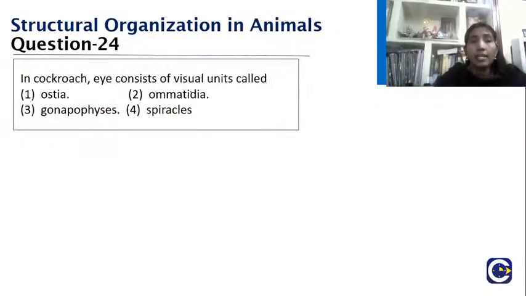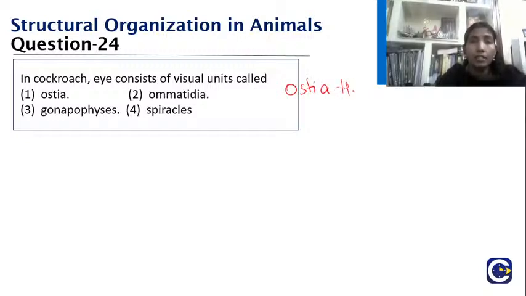In cockroach, the eye consists of visual units called ostia, ommatidia, gonophysis, or spiracles. What should be your answer? First, ostia.